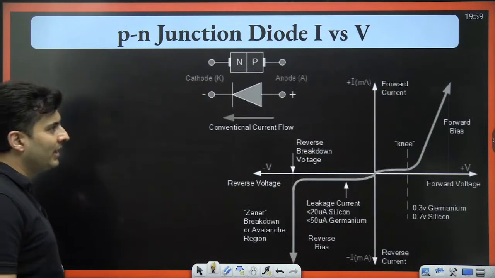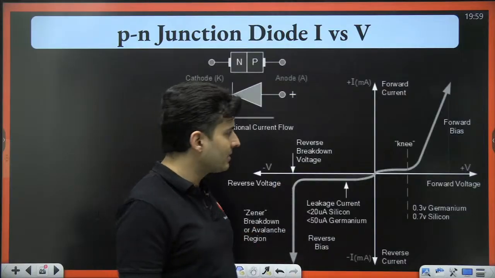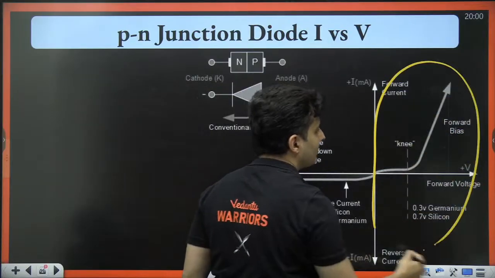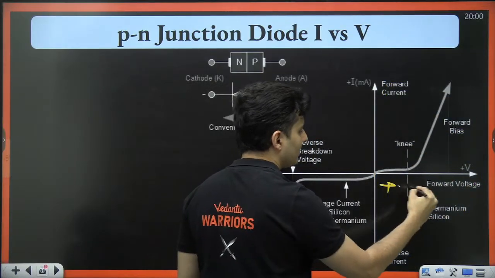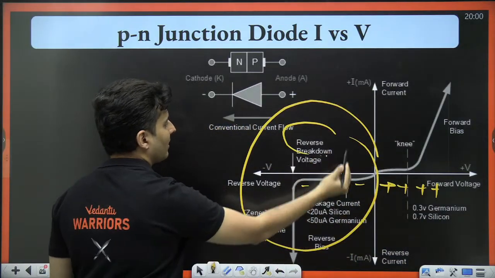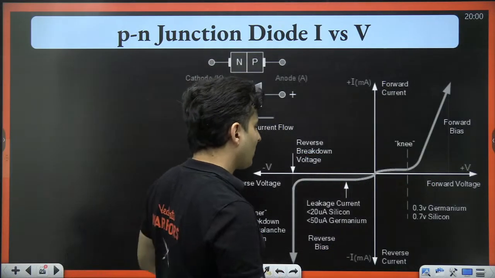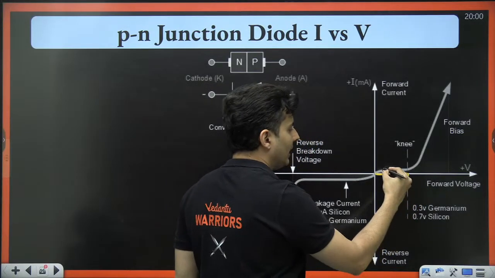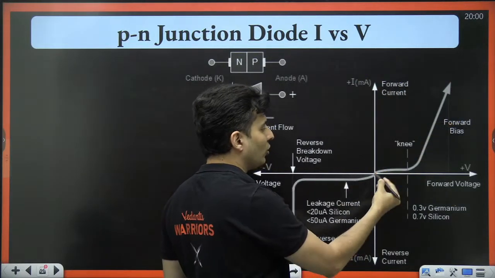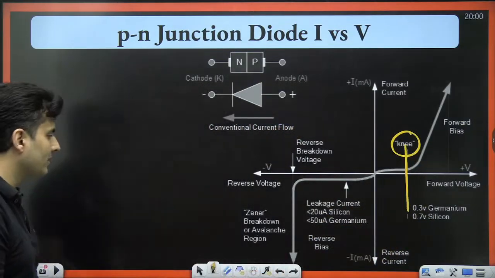If you draw the graph of voltage versus current, observe this carefully. This is voltage, this is current. When you are on the right hand side, it is forward bias because voltages are positive. On this side, voltages are negative, that's why it is reverse bias. Now notice what happens when the voltage is increased. The current increases in forward bias, but not so much till it reaches the knee voltage.